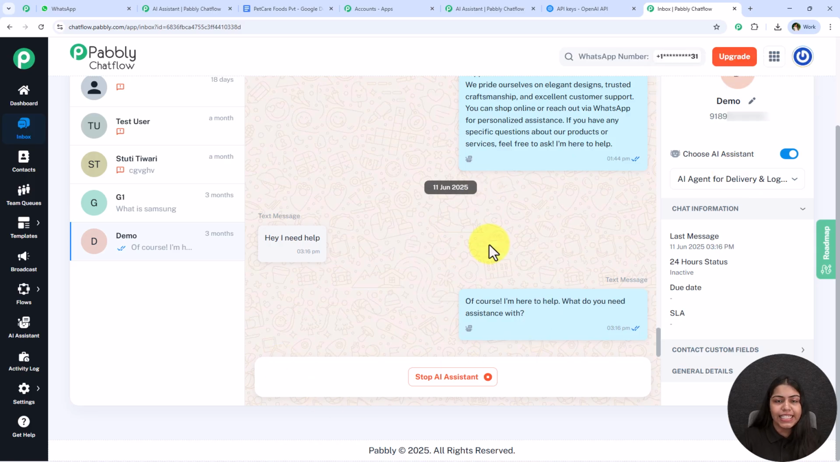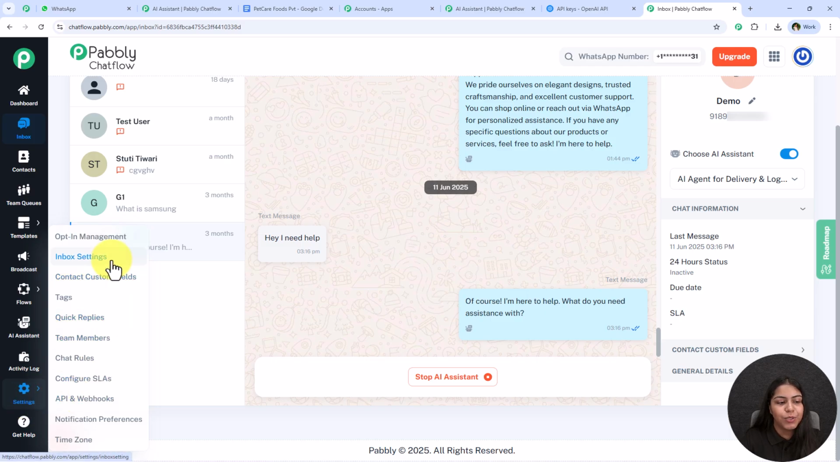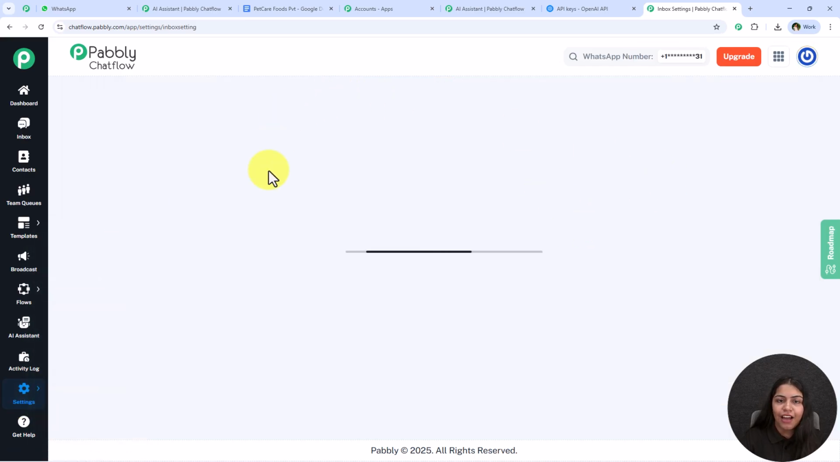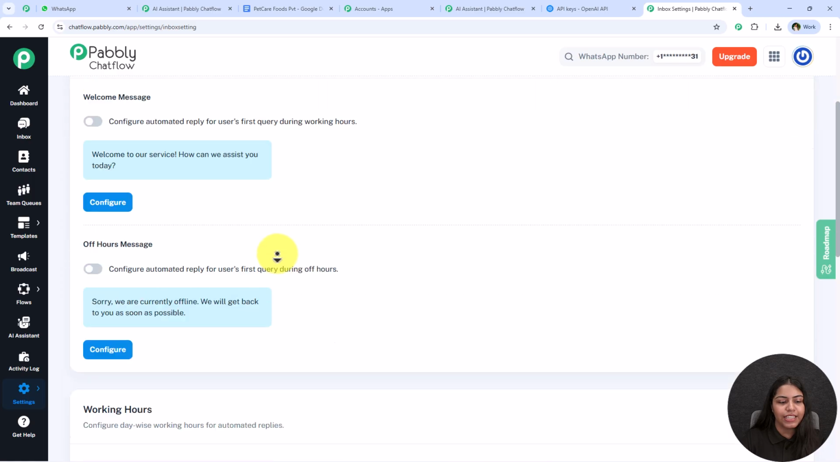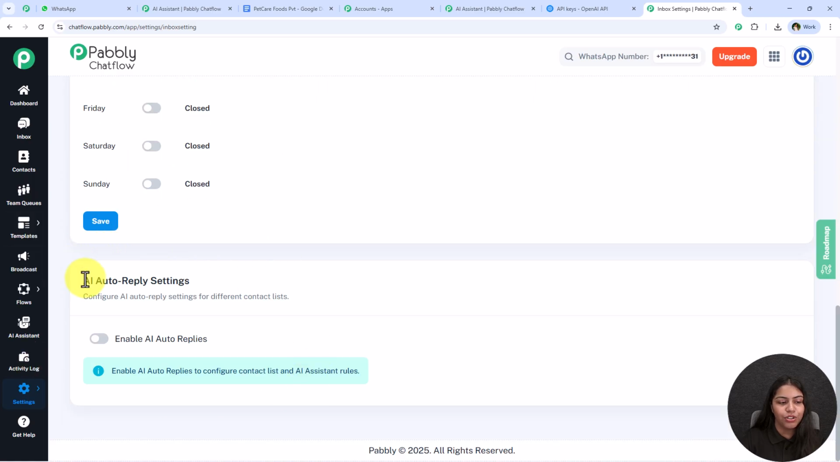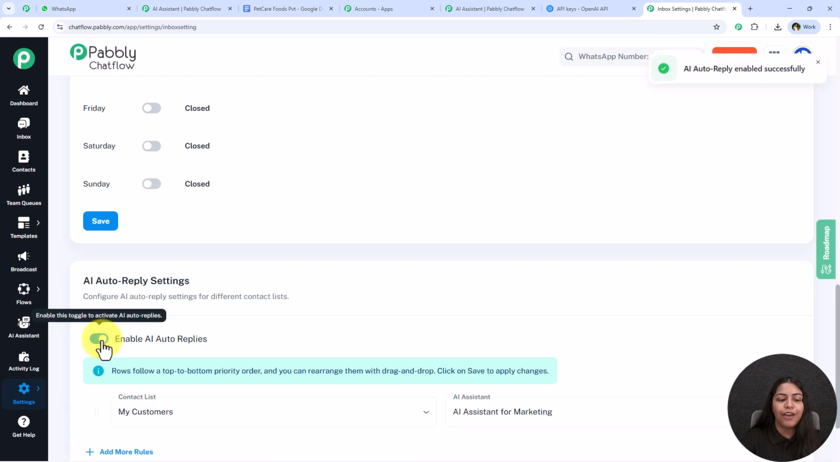But this is such a tedious task to assign this AI Assistant to each user one by one. Not a problem, we have a solution for this too. What you can do is you can simply go towards settings and then towards inbox settings. After coming over here, you can scroll and you're going to get the option of this AI auto reply settings. You can simply enable this AI auto replies.